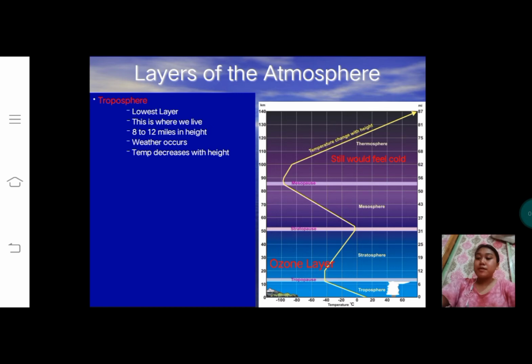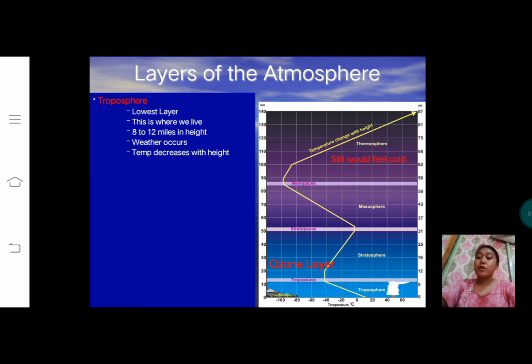Troposphere. The troposphere begins at the Earth's surface and extends up to 4 to 12 miles or 6 to 20 kilometers high. This is where we live. As the gases in this layer decrease with height, the air becomes thinner. Therefore, the temperature in the troposphere also decreases with height. As you climb higher, the temperature drops from about 62 Fahrenheit or 17 degrees Celsius to negative 60 Fahrenheit. Almost all weather occurs in this region.